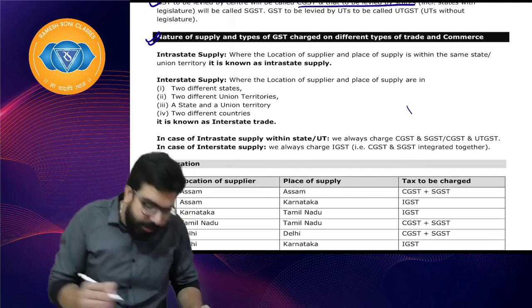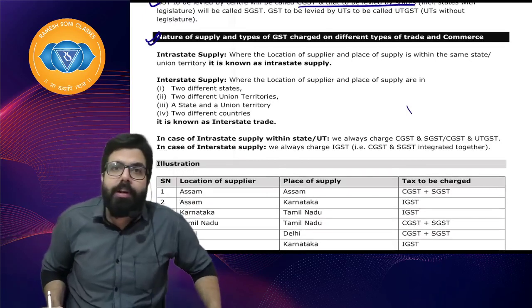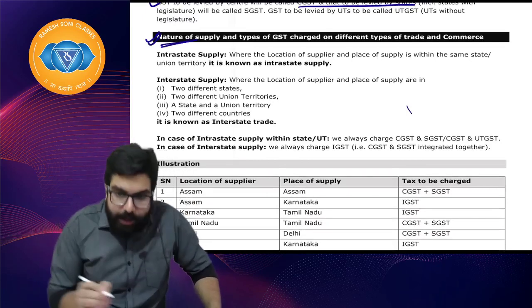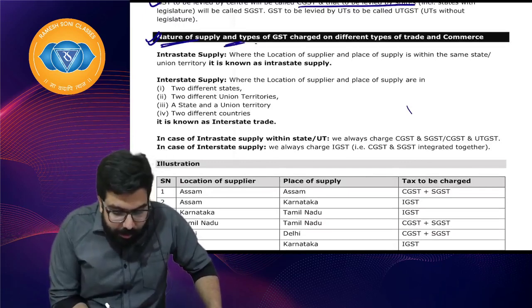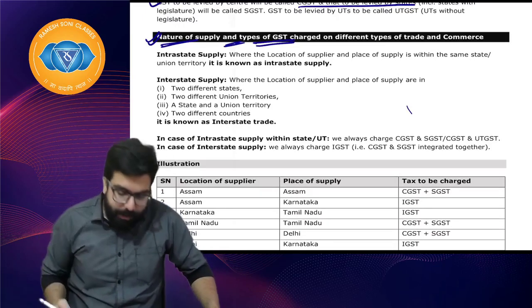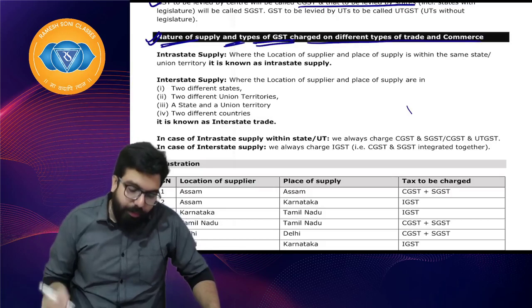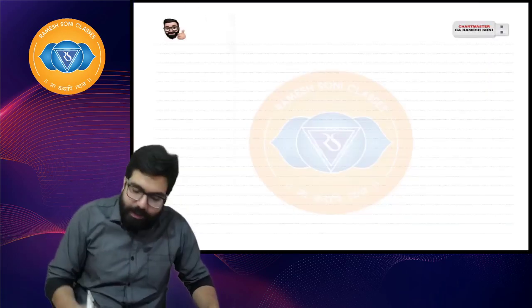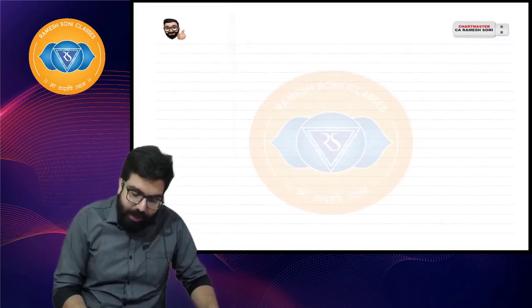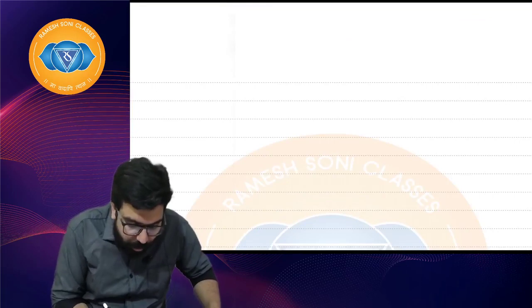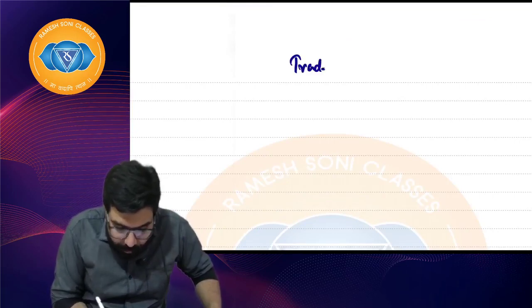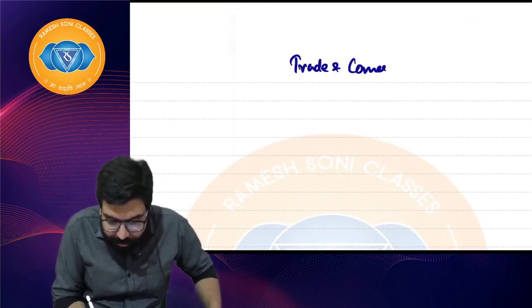Now, this is the most important part which we'll have to learn: nature of supply and types of GST. Right, everyone? GST is charged on different types of trade and commerce. Let's go ahead and understand this. Let's quickly understand what we mean by different types of trade and commerce.